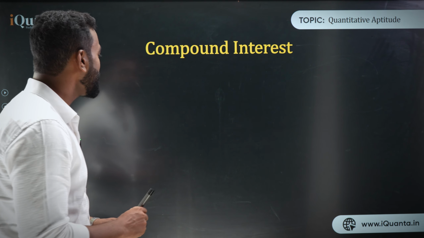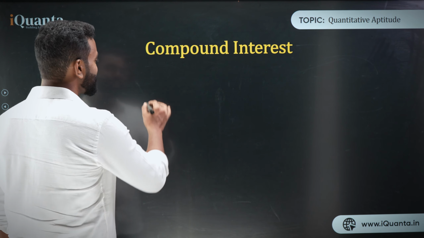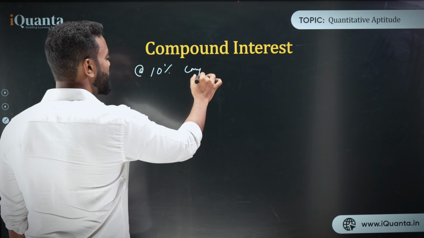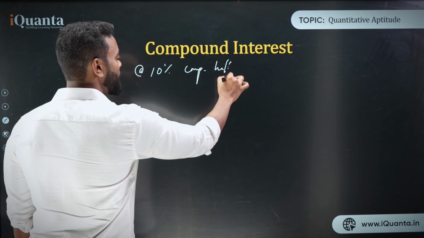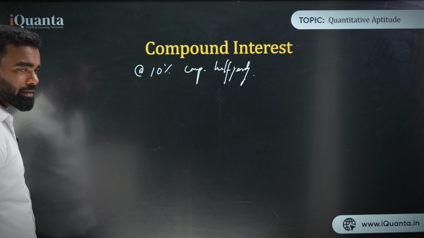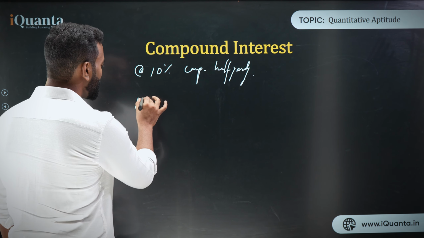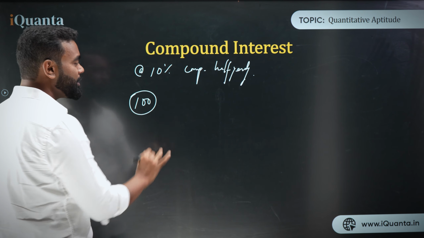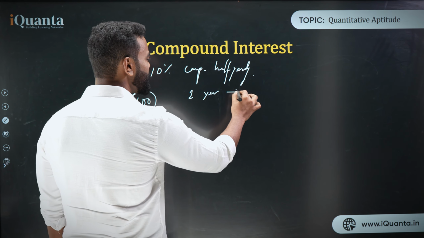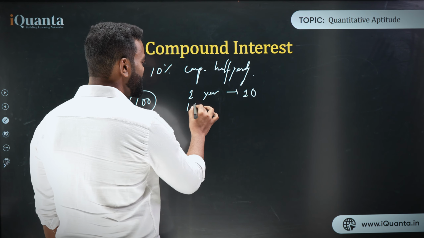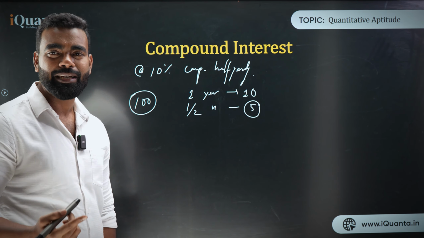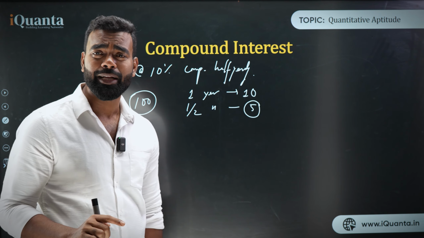So let's think about a case of half yearly. If I am saying 10% compounded half yearly, now what does it mean? It means, let's say the amount is 100. Think about it very clearly. In 1 year what is the interest? In 1 year the interest is 10, yes? So in half a year, what is the interest? That is 5. If in 1 year the interest is 10, in half a year the interest has to be 5, right?